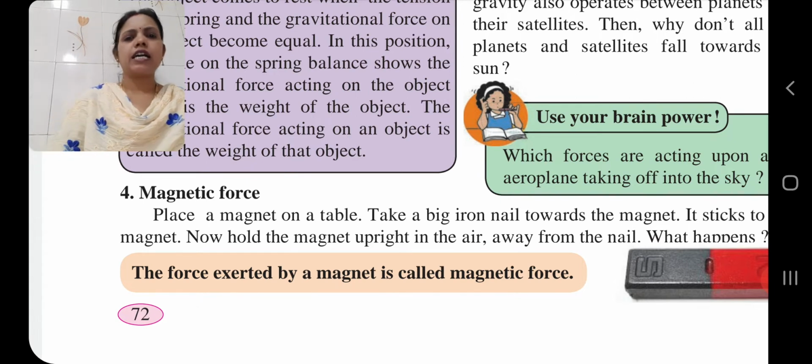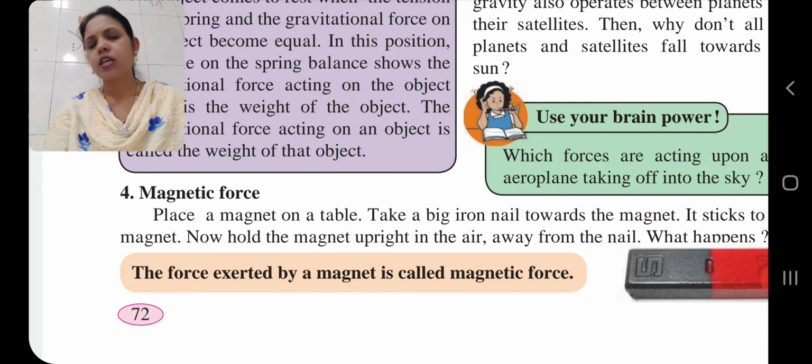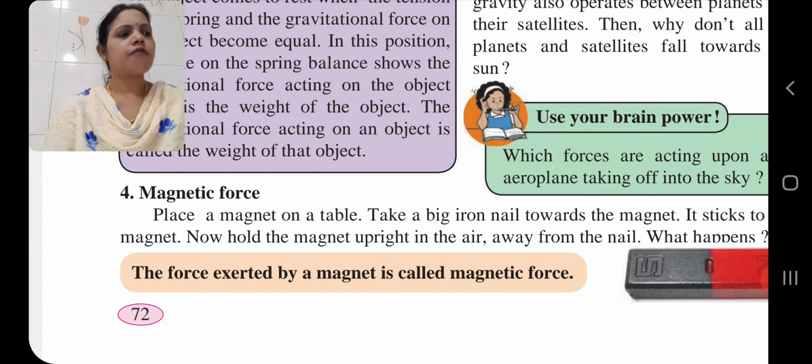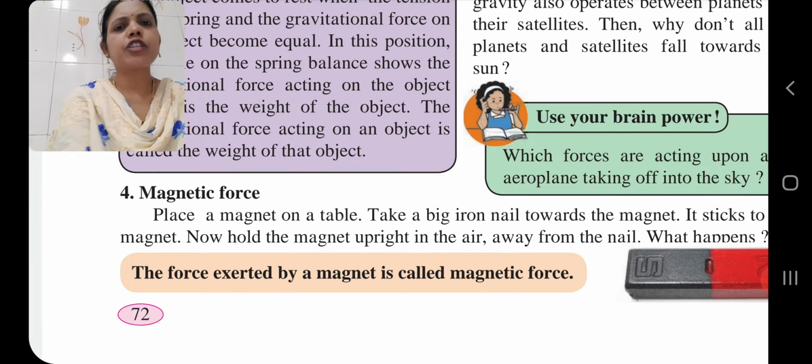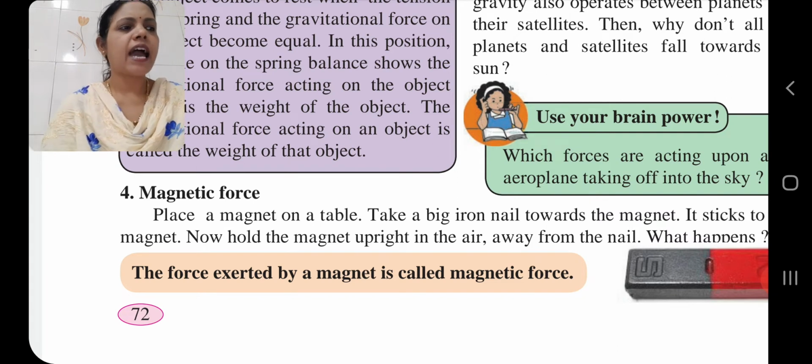Related to all this, we will see one question from our exercise: which force is acting when the iron nail and magnet are together? And one more question: what happens to the iron nail when the magnet is taken away from it?